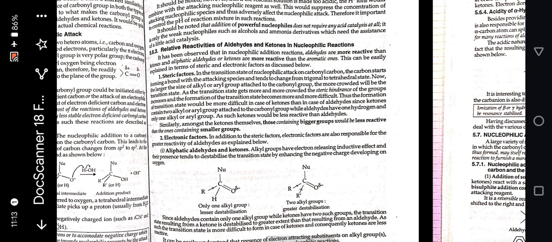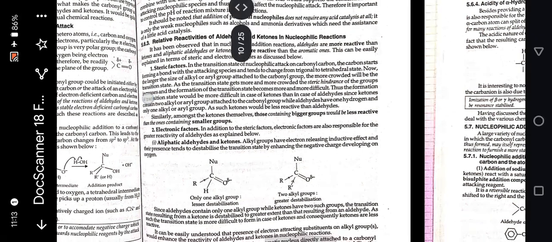Thus, the formation of a transition state would be more difficult in case of ketones than in case of aldehydes, since ketones contain two alkyl or aryl groups attached to carbonyl group, while aldehydes have one hydrogen and one alkyl or aryl group. As such, ketone would be less reactive than aldehyde. Similarly, amongst the ketones themselves, those containing bigger groups would be less reactive than those containing smaller groups.